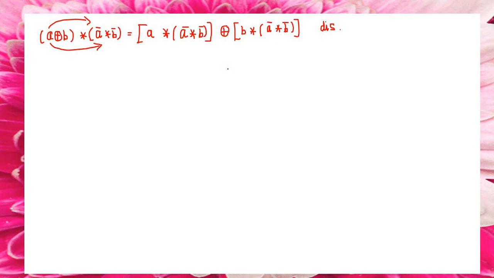Next one, by using the commutative law I am going to change the second part. So the first part will be the same, no changes.